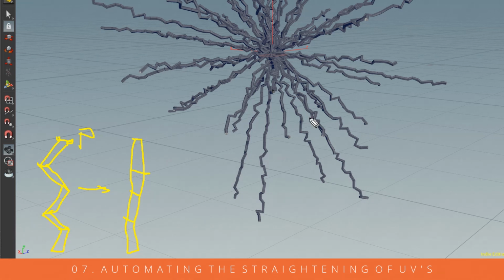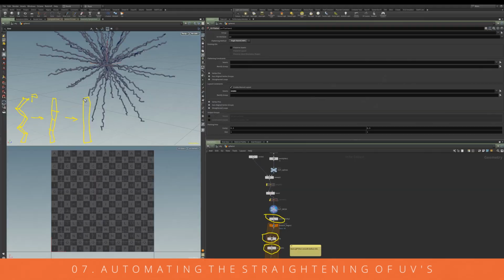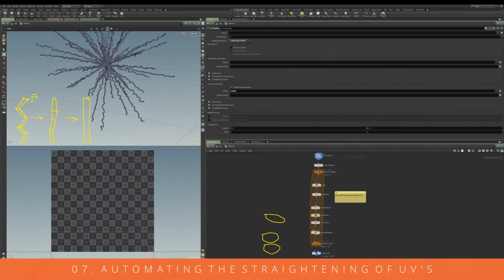What we're going to do then is automatically create some seams. We can create seams on this model using the auto seams node. It's just down here. Let me select this, so you can see we've got this UV auto seams and this UV flatten here. It's going to create seams using some tolerance settings.